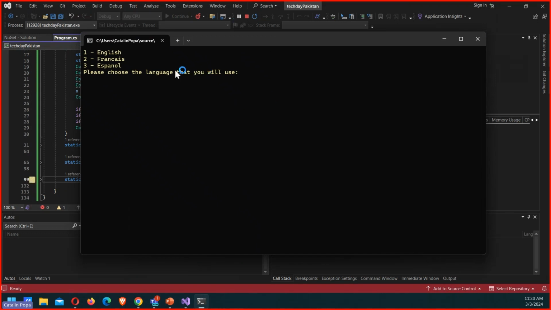Okay, so it asks me, hey, what do you want to choose? English, French, Spanish, whatever. Let's do English. And then after I hit enter, I will speak something to see if the actual speech to text actually works, right?